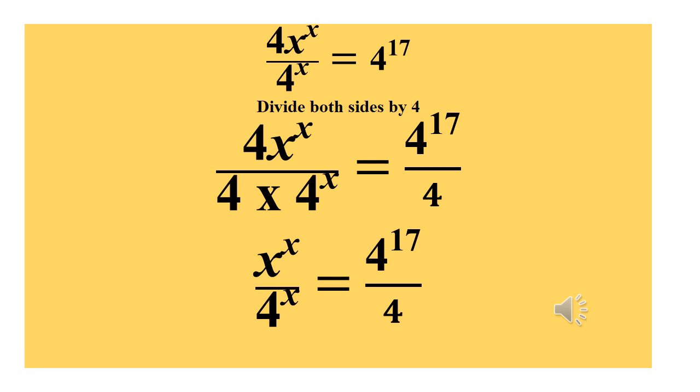Now the next thing we're going to do is to divide both sides by 4. Now if we divide both sides by 4, we have 4x raised to power x over 4 times 4 raised to power x. That 4 is the 4 we're using to divide. The other side then equals 4 raised to power 17 divided by 4. So the 4 will cancel the 4 beside x raised to power x, the coefficient of x raised to power x. So we now have x raised to power x divided by 4 raised to power x equals 4 raised to power 17 all over 4.